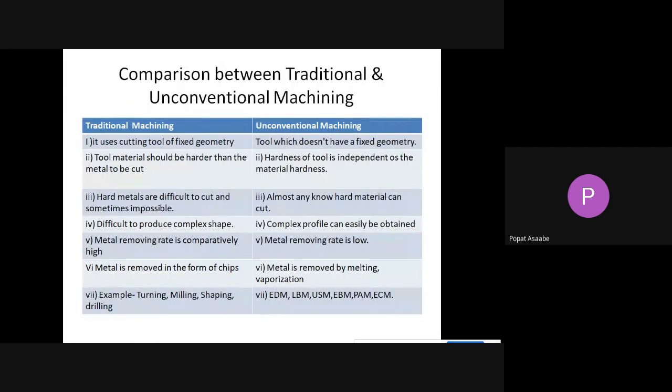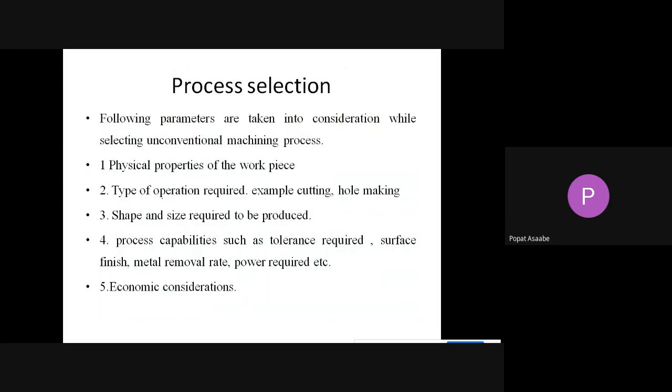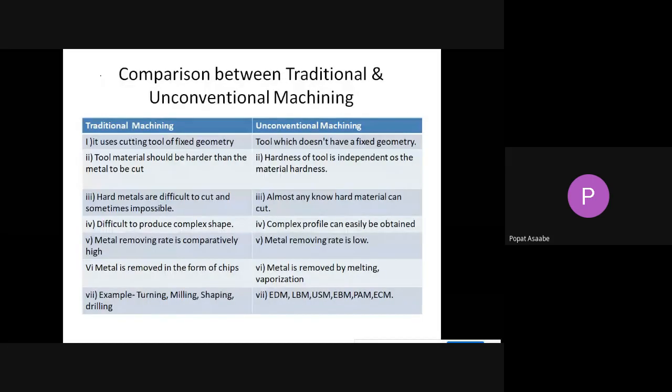Now we will discuss the comparison between traditional and unconventional machining. Now see the comparison between traditional and unconventional machining. Traditional means our regular machining, and unconventional means advanced machining. This is the traditional, this is the unconventional.